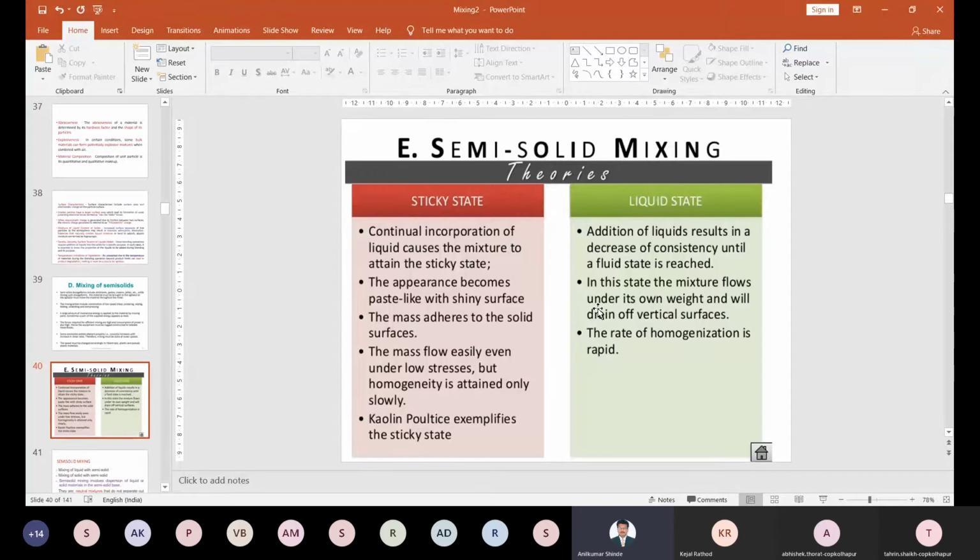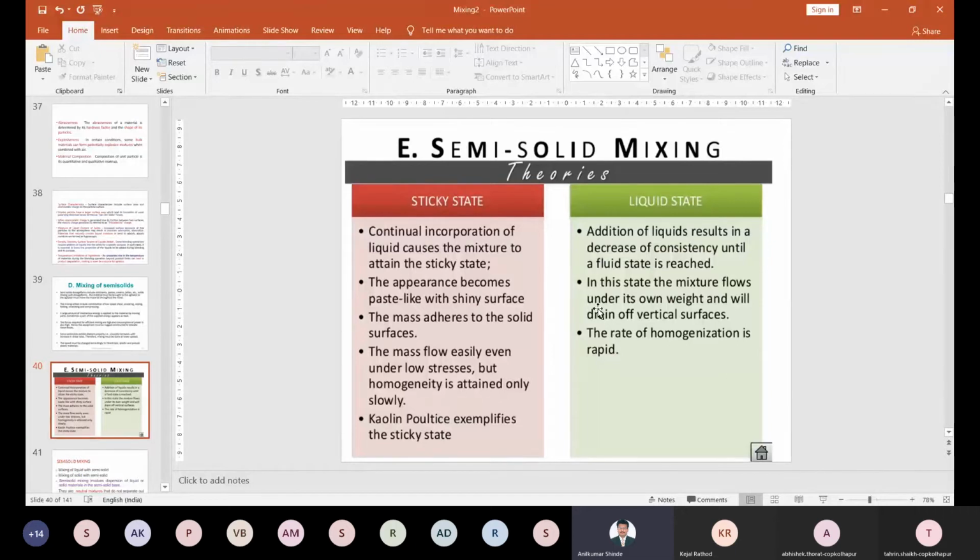व्हर्टिकली प्लेस केल्यानंतर इमिजिएटली काय होईल ते लिक्विड फ्लो होईल त्या ग्लास लाईट वर आणि तुम्ही वी कॅन मेजर द टाइम, so how much time required for the flow of the material. So this is called as a flow, the flow under the own weight. You can drain off the vertical surface. So rate of homogenization is required to be very high. Rapid homogenization must be required for the mixing purpose.